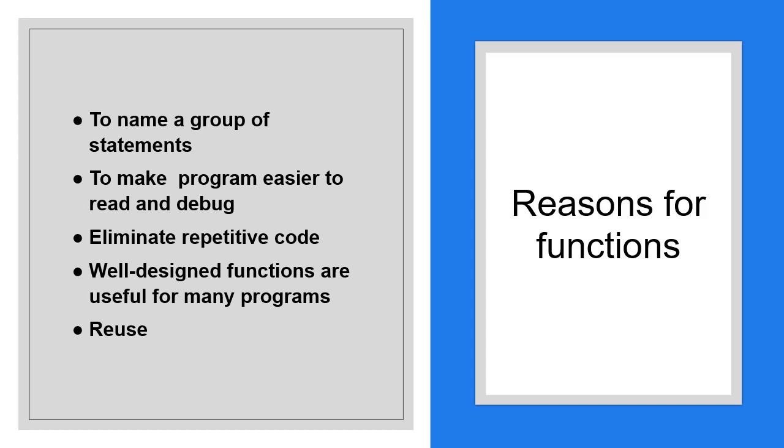Dividing a long program into functions allows one to debug the parts one at a time and then assemble them. Well-designed functions are often useful for many programs. Once we write it and debug, then we can reuse it. Most of the functions supplied as part of the R system, such as mean, var, which is variance, and so on, are themselves written in R and thus do not differ materially from user-written functions.